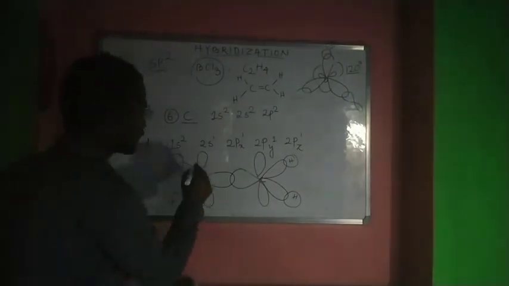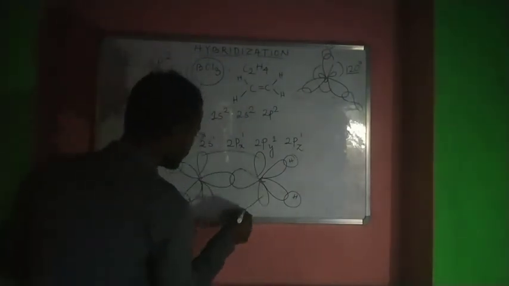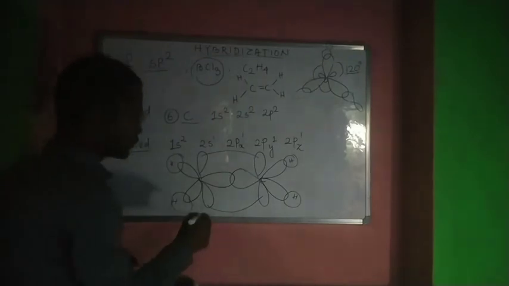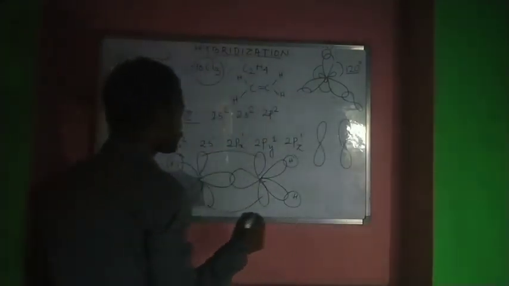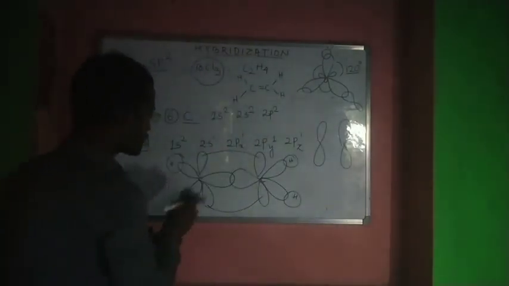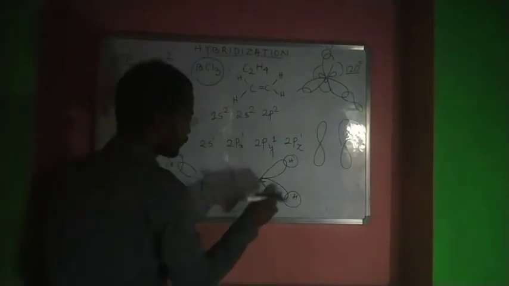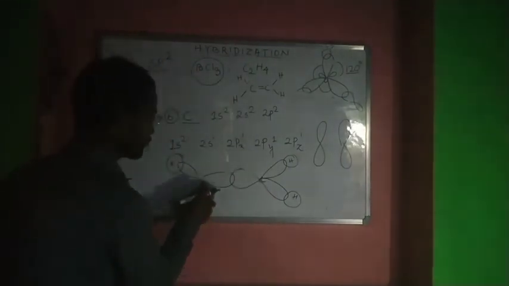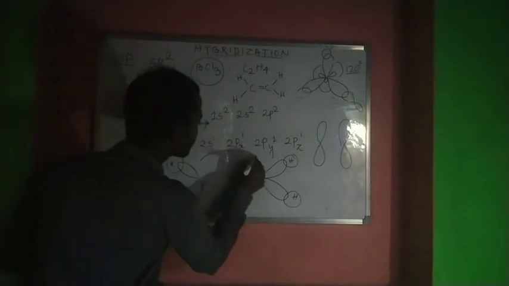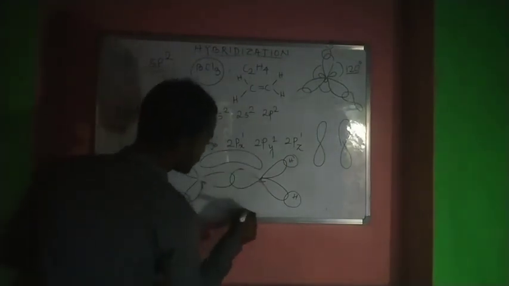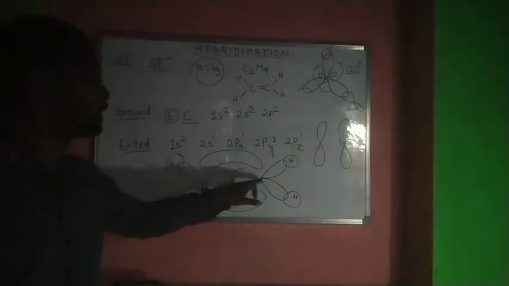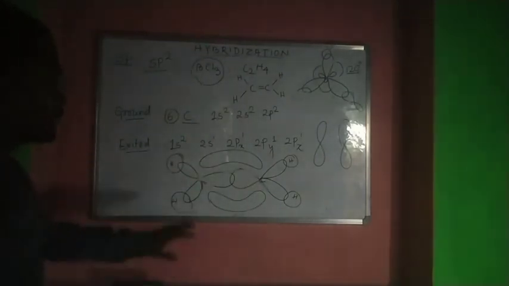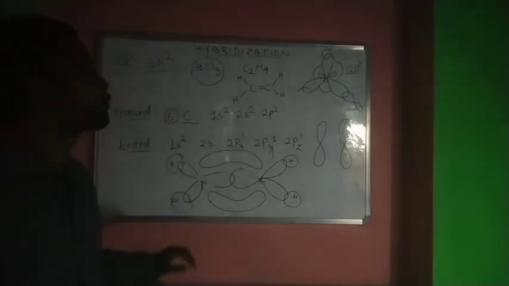So there is a pi bond in between. The electrons overlap sidewise to form the pi bond. If you look at the molecule, there will be an electron cloud between the two nuclei. So this will be our ethene.